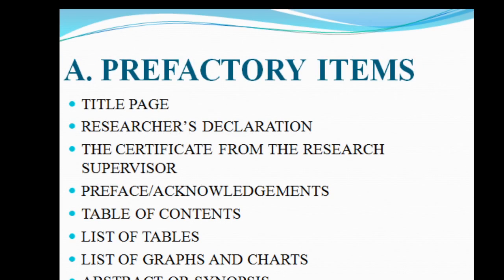In the first part, the prefatory items, it will contain the title page wherein the researcher would have presented the title of his research, to which university the particular report is being submitted, or the institution to which it is submitted, the name of the candidate along with his details, and the details of the supervisor who guided the researcher, and the department to which the researcher belongs to, the period in which it was submitted, the month and the year of submission of the research report.